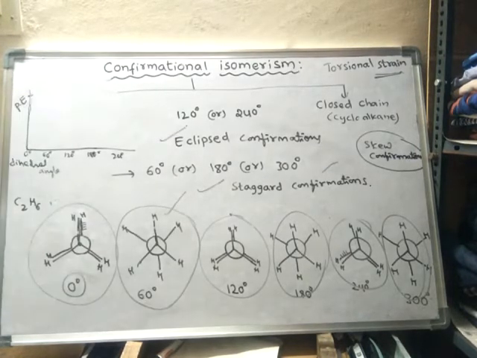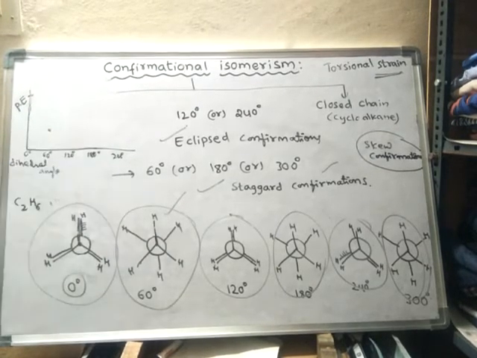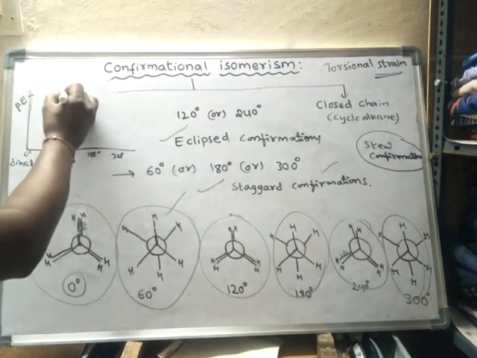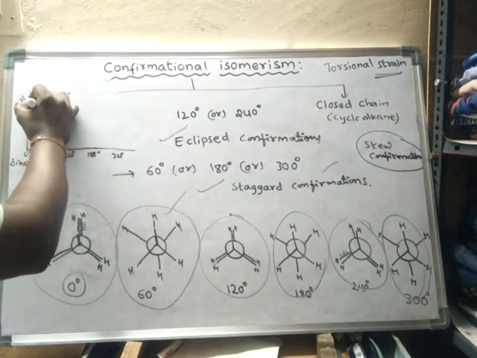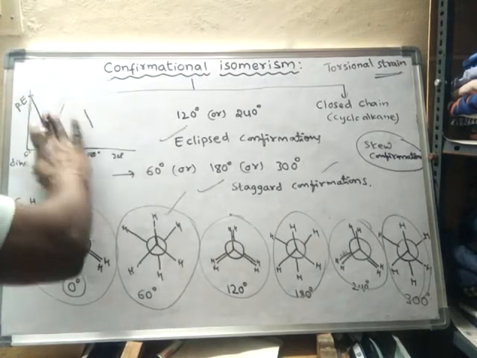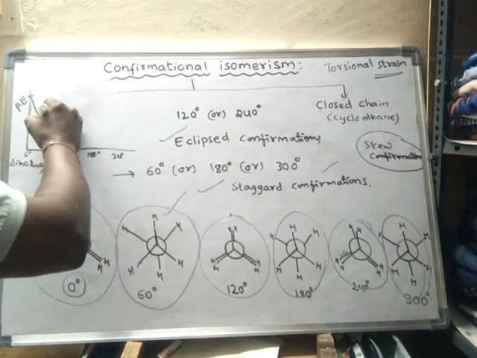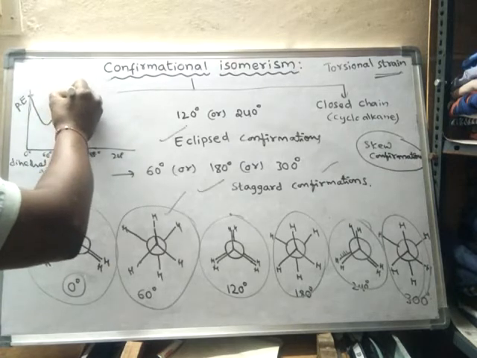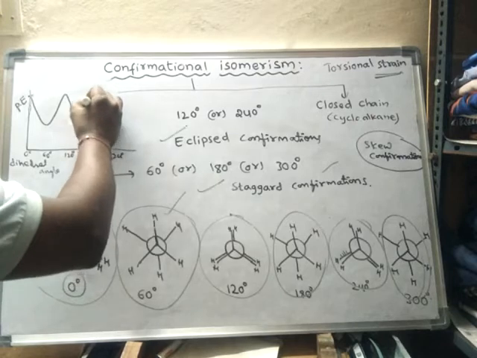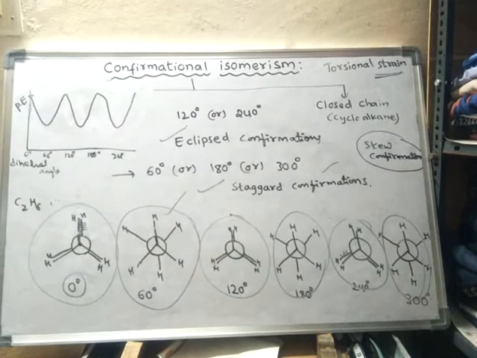So the next one is at 60 degrees, so least potential energy, and again here eclipsed, more potential energy. So if I draw a diagram like this, I'll get the diagram like this.